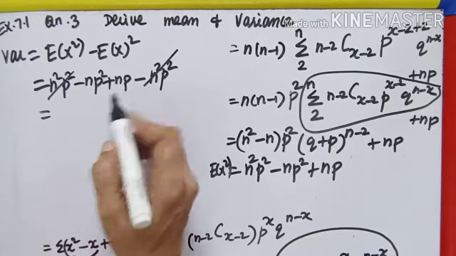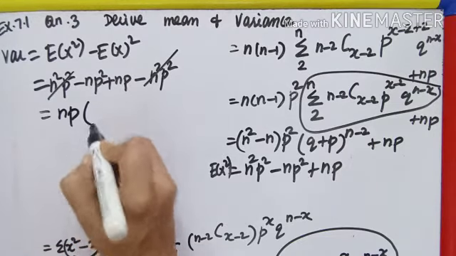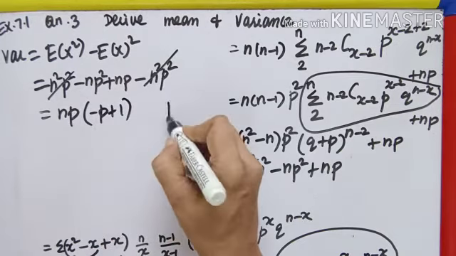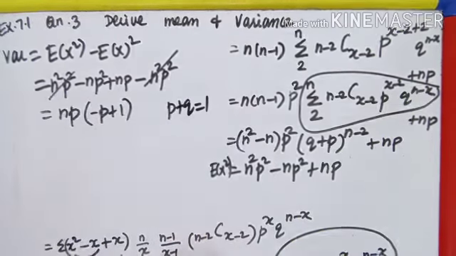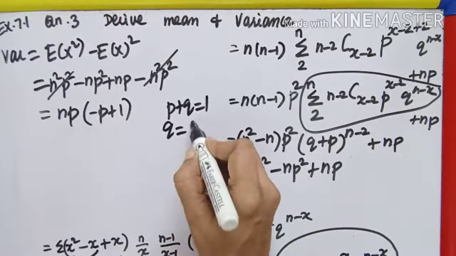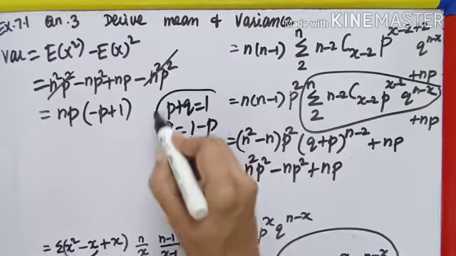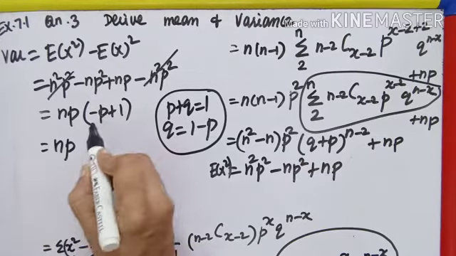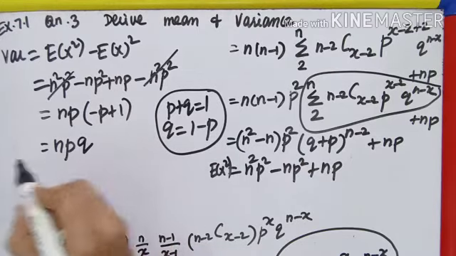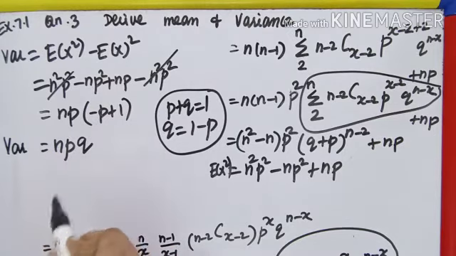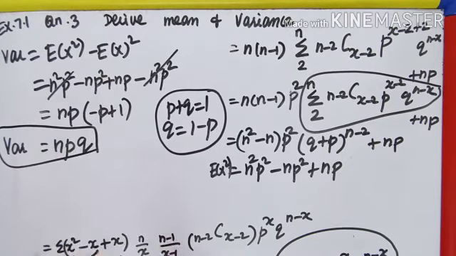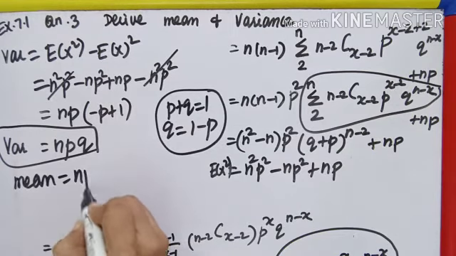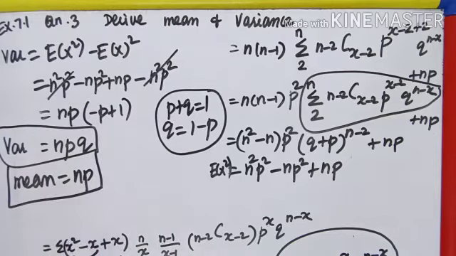In these two terms, np is common. Take it out. This is minus p plus 1. We know p plus q is 1. So what is q? 1 minus p. Using this formula here, 1 minus p is nothing but q. So we have derived variance equal to npq. Mean, we already derived the answer, that is np. This is an important 5-mark question.